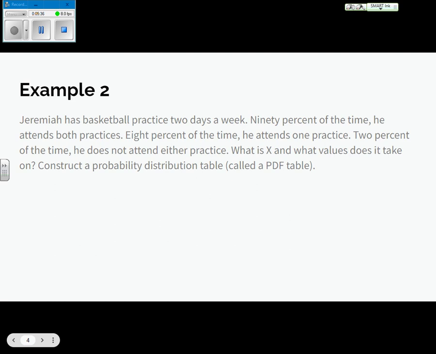All right, let's start with X. What should X be? What is varying in my example here? Practice attendance, okay. Let's say days. Yeah, let's throw that in there. So like number of days practice is attended.